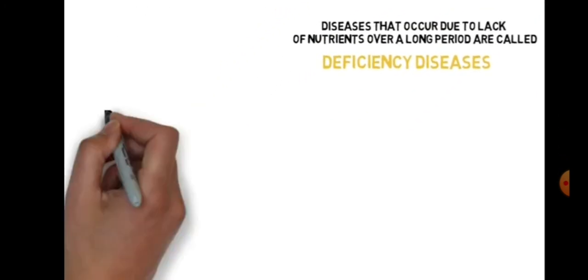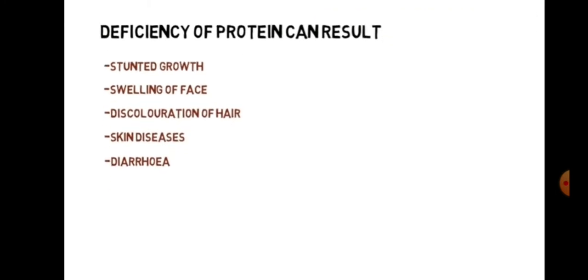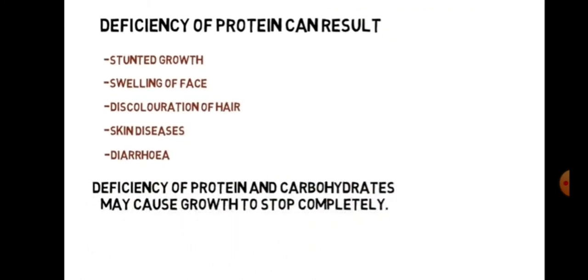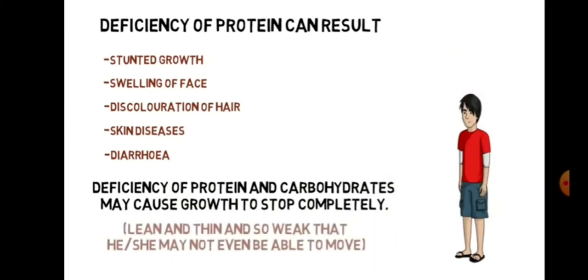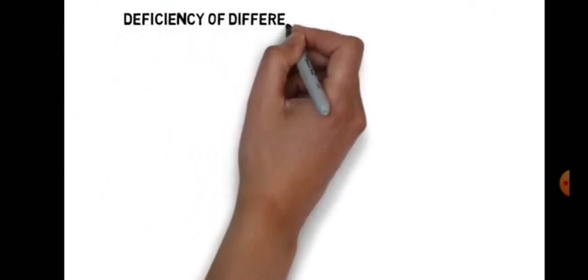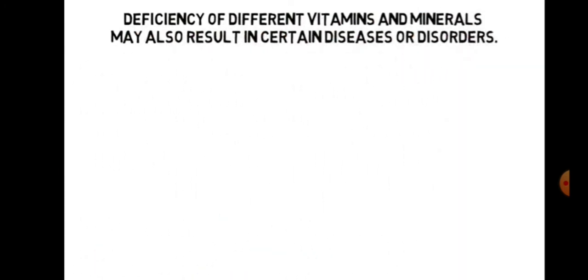Deficiency of protein can result in stunted growth, swelling of face, discoloration of hair, skin diseases, and diarrhea. Deficiency of protein and carbohydrates may cause growth to stop completely. Such a person becomes very lean and thin and so weak that he or she may not even be able to move. Deficiency of different vitamins and minerals may also result in certain diseases or disorders.